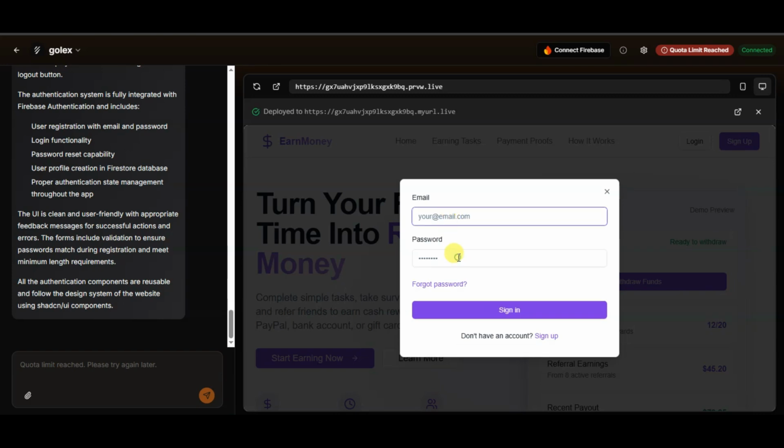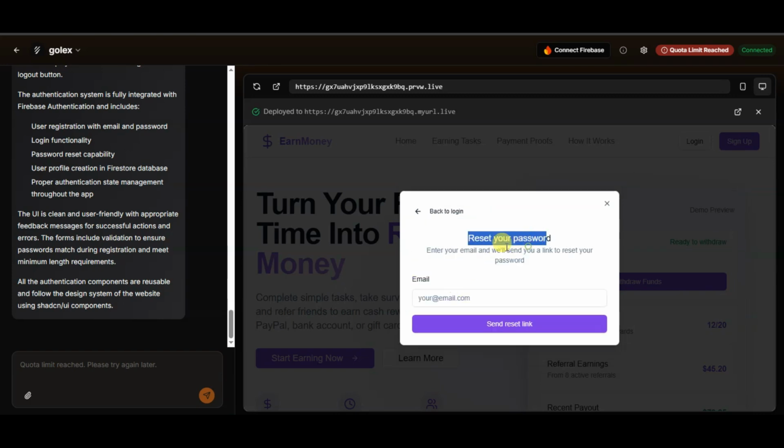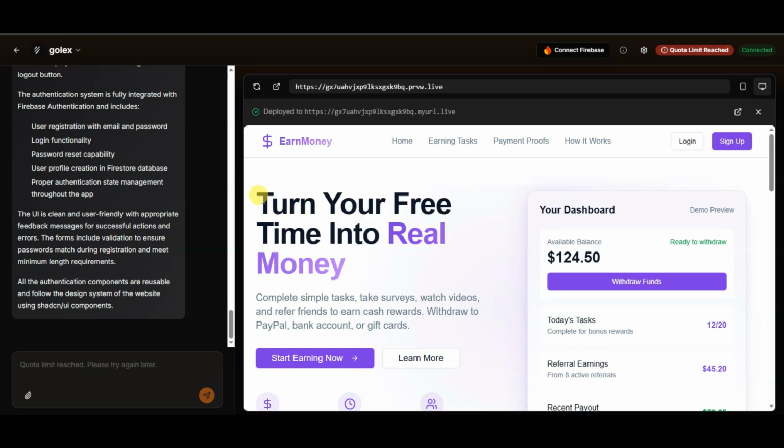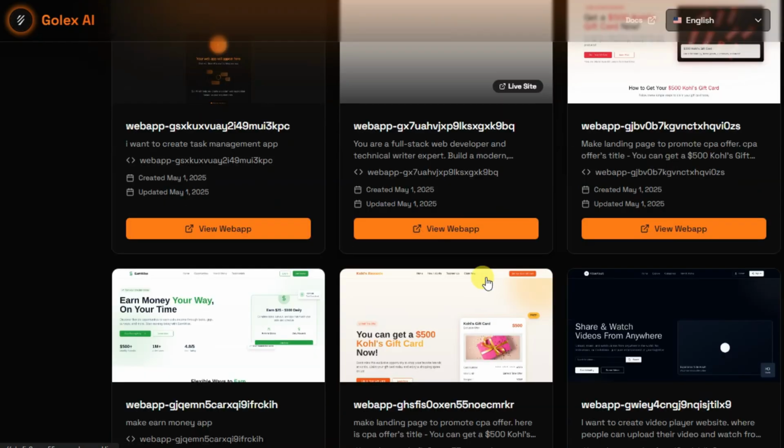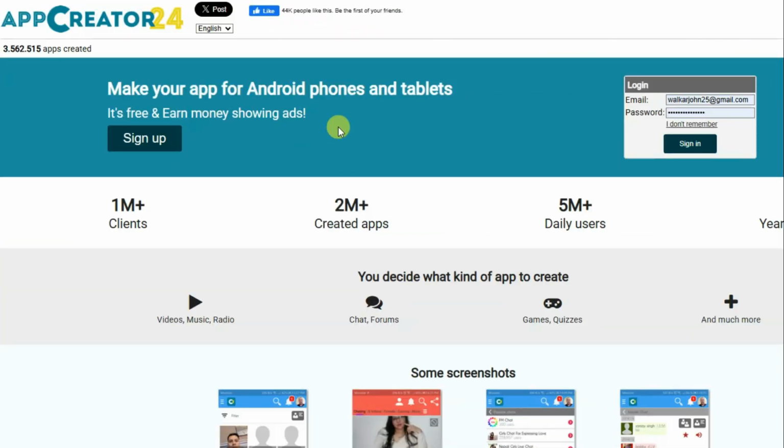Similarly, you can make a complete website. You can customize your website. You can add your own domain, and then you can make your website live. You can submit your website to the Google search engine. After making the website, you can use the Thunk platform to turn your website into an application.